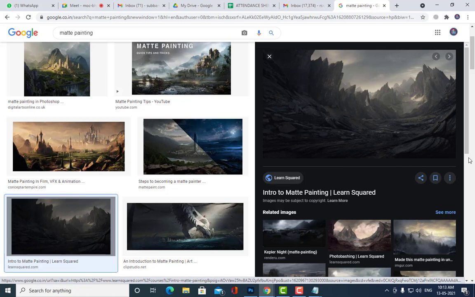So whatever objects are in the distance are generally small. Whatever is exactly in front of us is very big. That is called perspective. So when you are creating matte painting, it should not look as if all elements and objects have the same size.